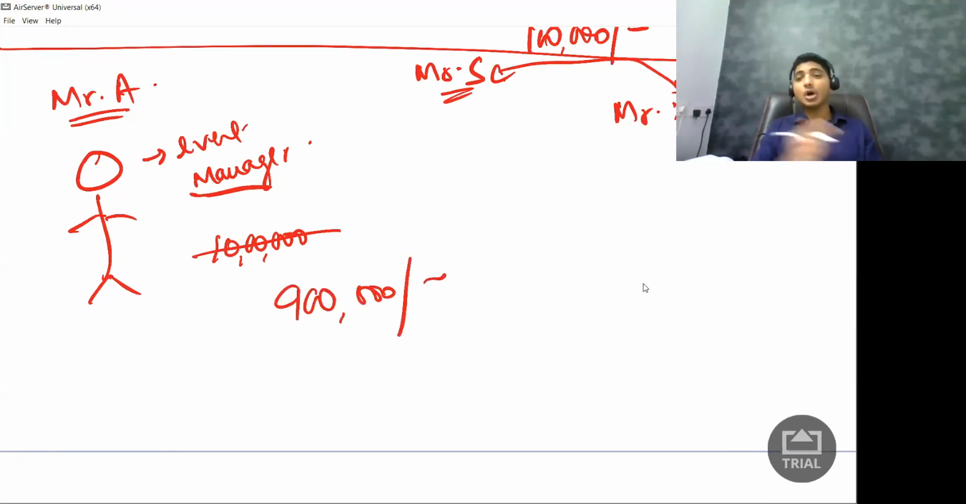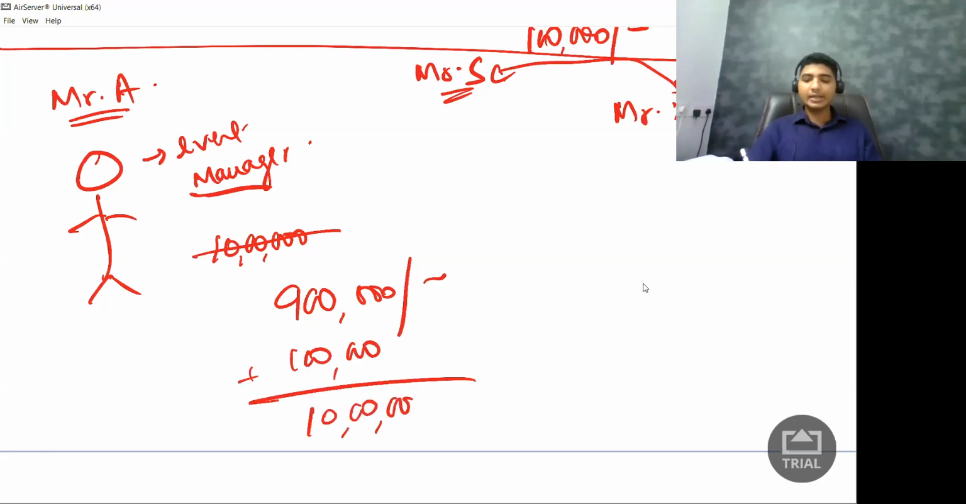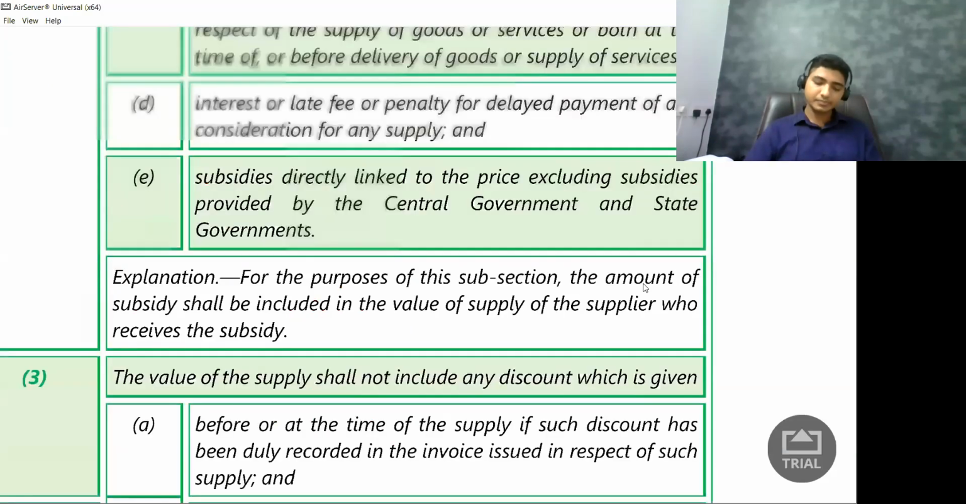But the question is, on what value should I pay GST? Is it 9 lakh rupees? Answer is no. Because 9 lakh rupees is what you are going to pay me, definitely yes. But it will also include one more thing. What is that? Any amount which the supplier is liable to pay, but which is actually paid by the recipient. So even that has to be added. So 1 lakh has to be added. And on 10 lakh rupees, I have to pay GST. Okay. So that is what part B says.